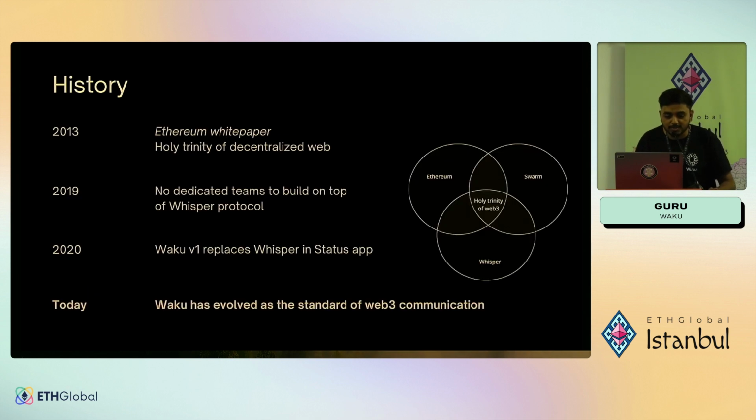So talking about the history, it all started with the Ethereum white paper in 2013 when the Ethereum trilogy was introduced, where Ethereum was said to be the consensus layer, Swarm for the storage layer, and Whisper for the generalized messaging. But over the years, there were not many dedicated teams building on top of Whisper. And then in 2020, Whisper was replaced by Waku V1 in the Status app. So this was a benchmark year, and today, Waku has evolved into a standard of Web3 communication.